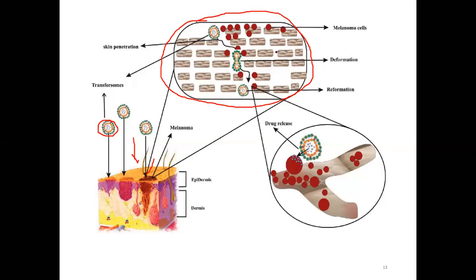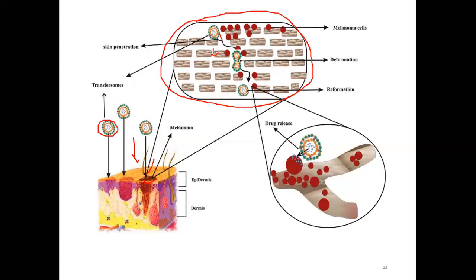So this picture is shown here. These red colored are melanoma cells. Here it is shown that a TS section is taken. Then these are our transferasomes. They will start to penetrate inside the skin, and then it will deform.